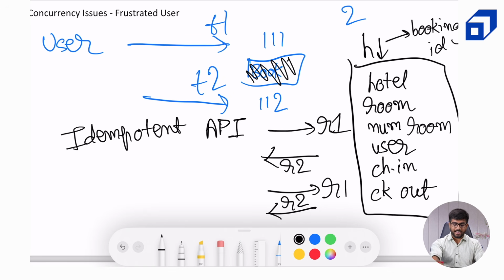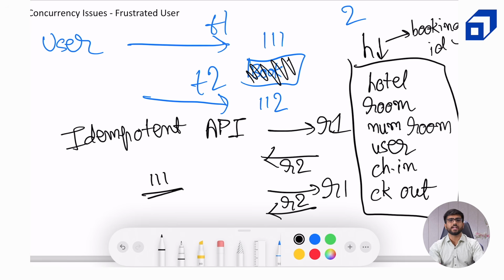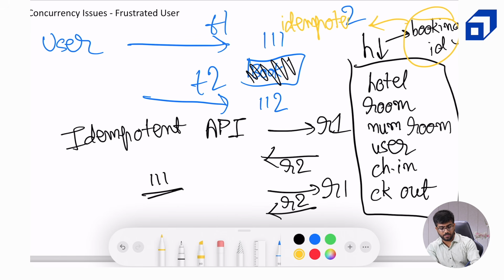And since a booking ID is already created when the user clicks on the book button the first time, let's say for this particular hash there is a booking ID 111. Now when the person tries to click on the book button once again, it will have the same entries to the hash function and will again create 111 as the booking ID. But the booking table checks that 111 already exists, so it doesn't add another row with the same booking ID. In this way, we can use an idempotent API using booking ID as an idempotent key. So in this case, let's use a different color. Booking ID becomes our idempotency key.